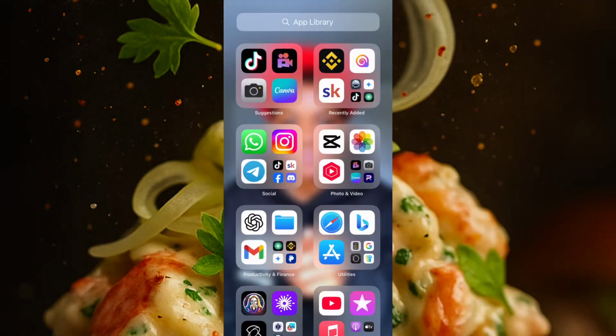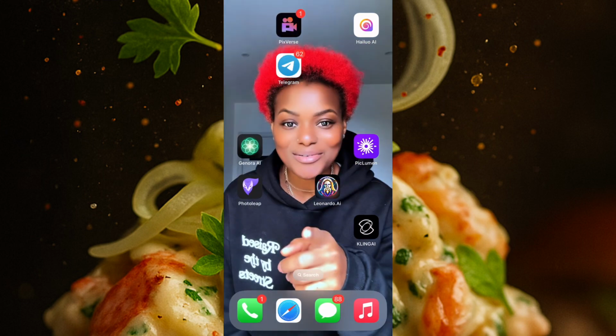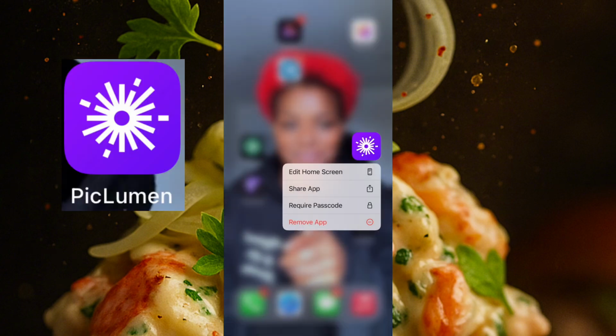So let's go into this tutorial. Let me teach you how to do this thing. So the first thing that you need to do is you open your app. The first app that you'll be using to get your pictures ready will be the PicLumen app, okay? So I'll click and open my PicLumen app now. For those who don't know PicLumen, this is how it looks. It's a purple app, purple and white, this one, okay? I'll link it in the description box below.